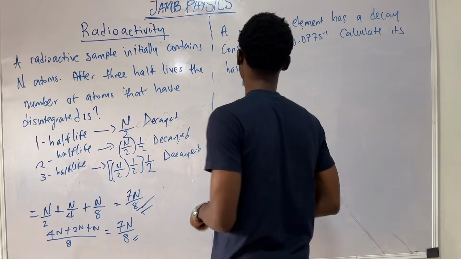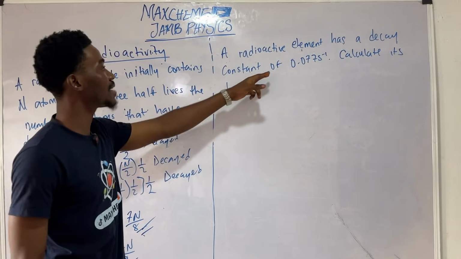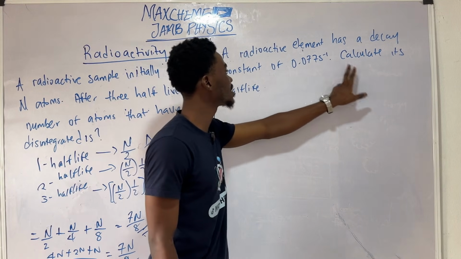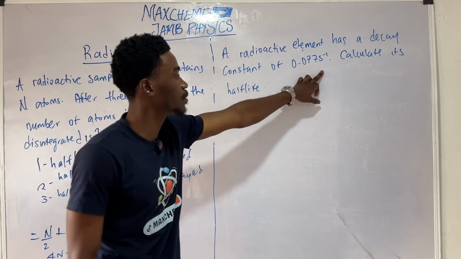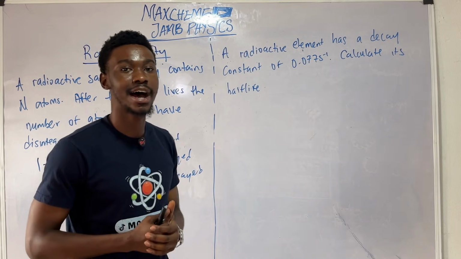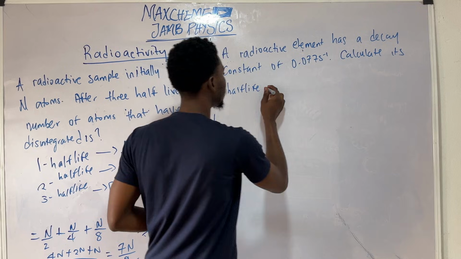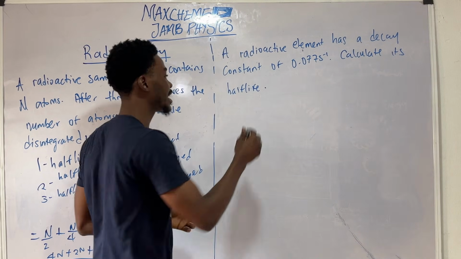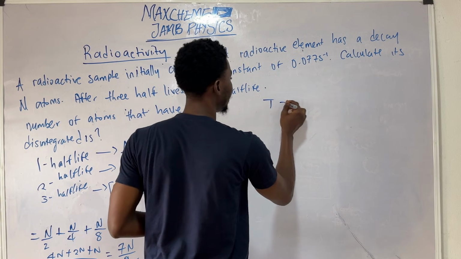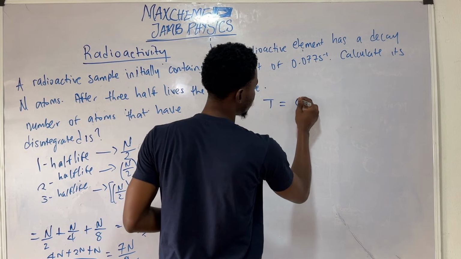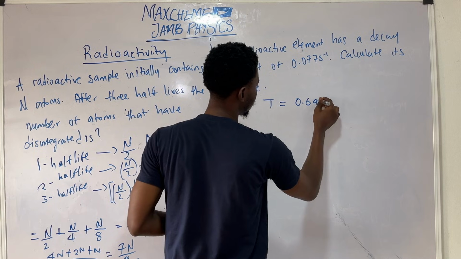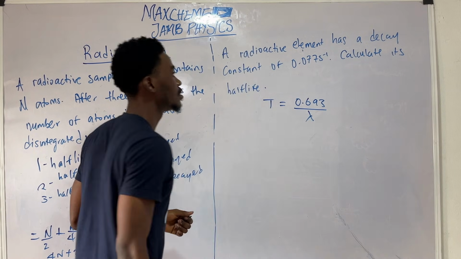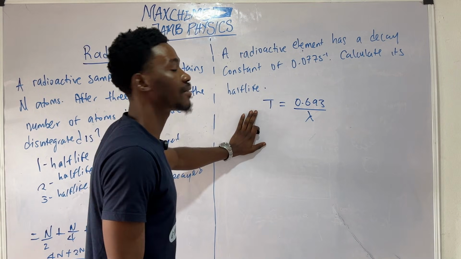Now, for the next problem, a radioactive element has a decay constant of 0.077 per second. Calculate its half-life. If you can recall from the previous video, I said the relationship between half-life and the decay constant is given by the formula. So this is how we find the half-life.